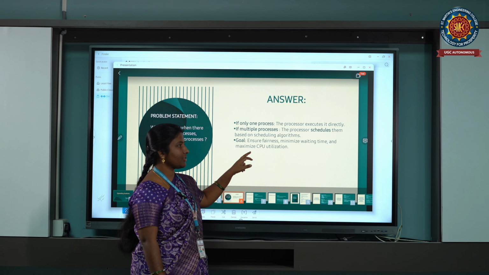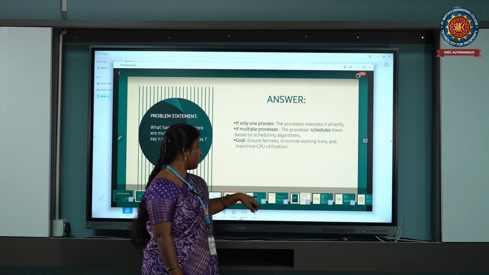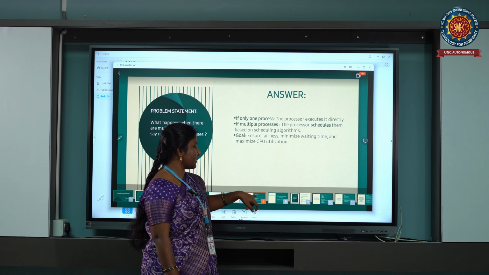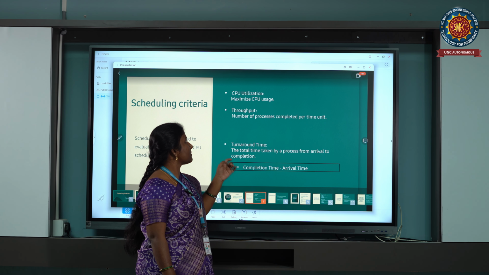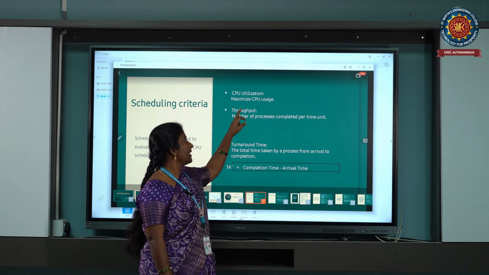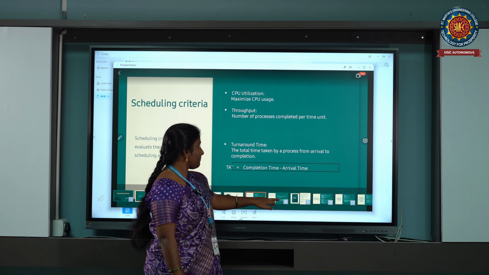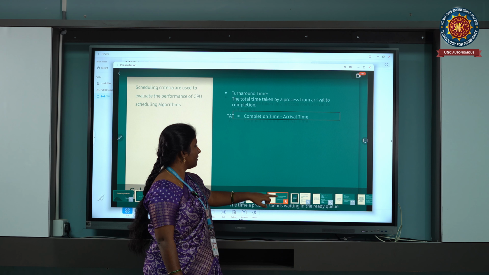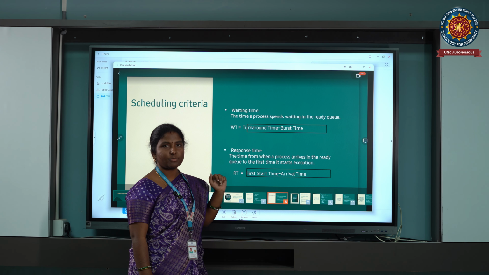Now, before going to the scheduling algorithms, we have to know some terms to assign the processes to the processor. So, what are those terms? We have to know the terms called CPU utilization, throughput, turnaround time, waiting time, and response time. These are the terms we have to remember.